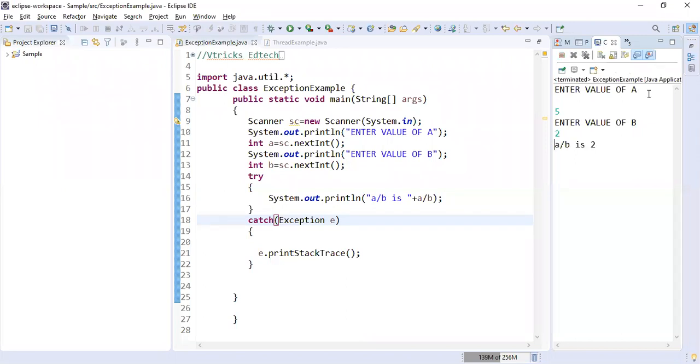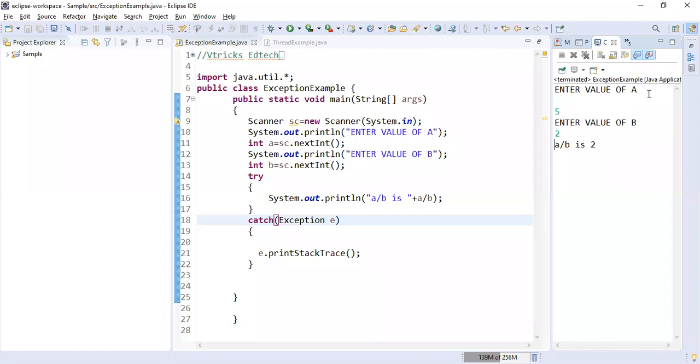Of course, sir, 5 divided by 2 is 2.5. You are getting output as 2. Yes, I'm getting output as 2 because I'm dividing integer by integer. I'm not dividing float by float. If my division was float by float, then I would have got an output of 2.5. You are using integer by integer.